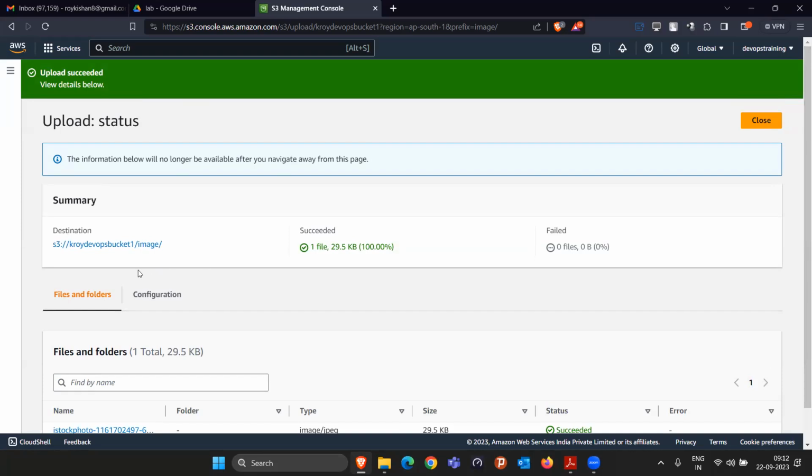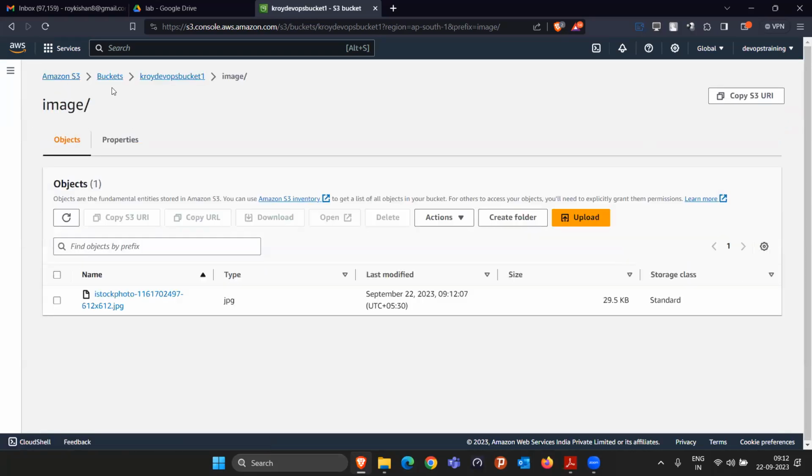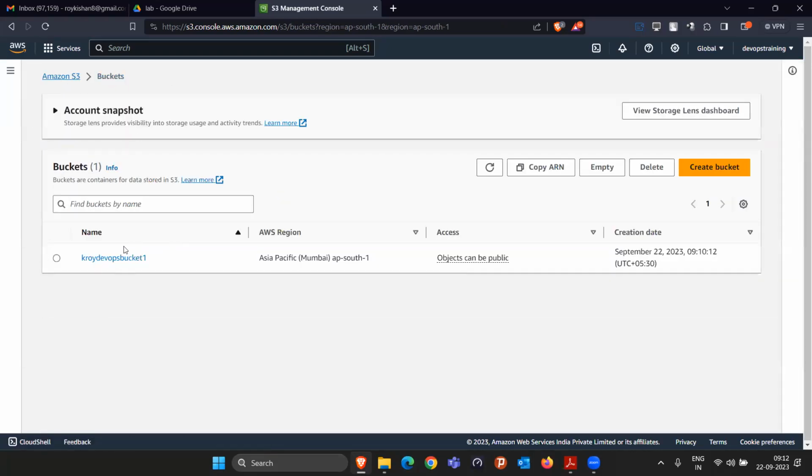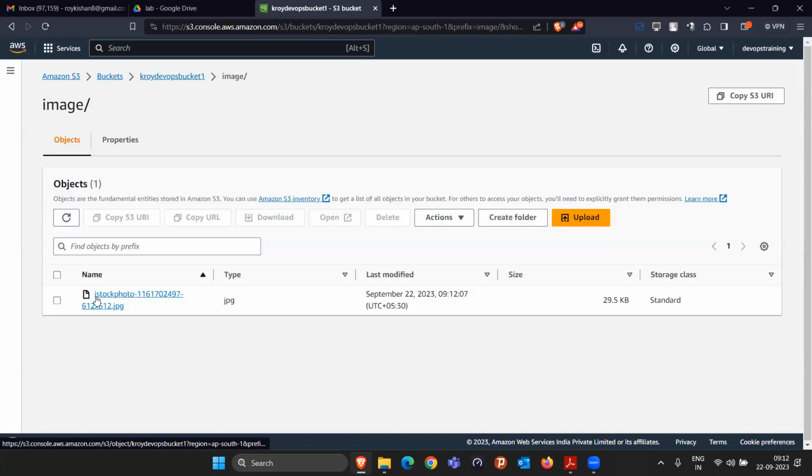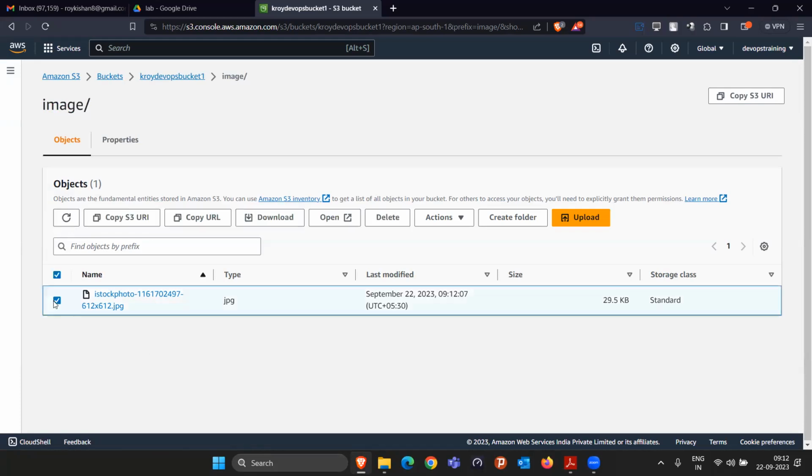Okay, so basically, what have we done till now? First, we created a bucket with this name. Inside this bucket, we created two directories, image and PDF. Inside the image directory, I uploaded a file here.